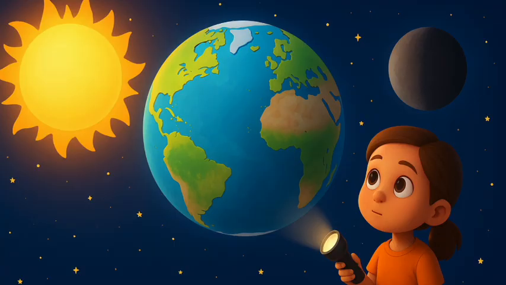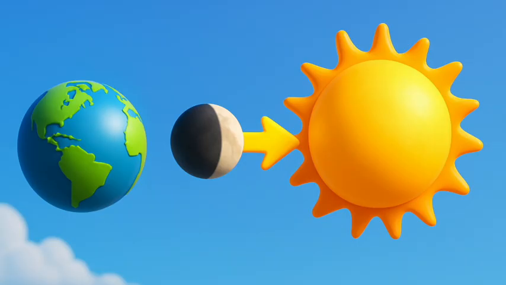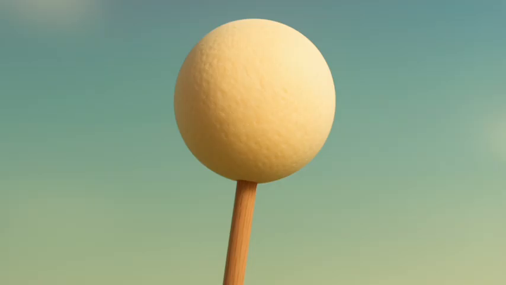Let us do an activity to understand how the illuminated portion of the moon, as seen by us, changes when its position changes with respect to the sun. Why does the illuminated portion of the moon seen from the earth decrease when it appears closer to the sun? Activity 11.2. Let us explore. 1. Take a small soft ball and insert a stick into it. Fig. 11.4a. This represents the moon.